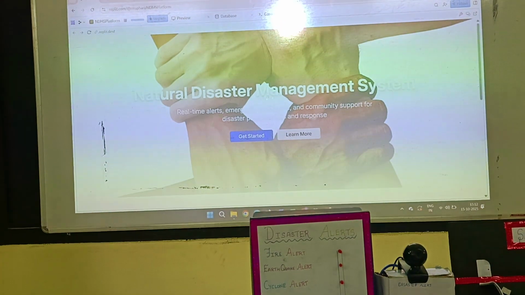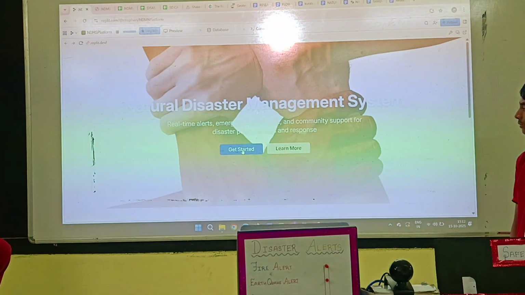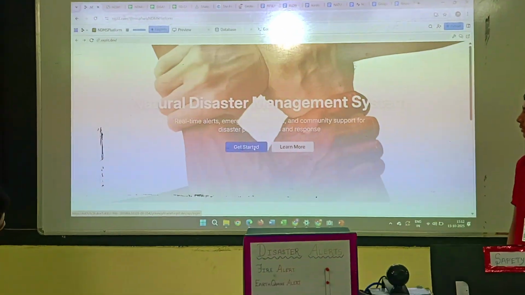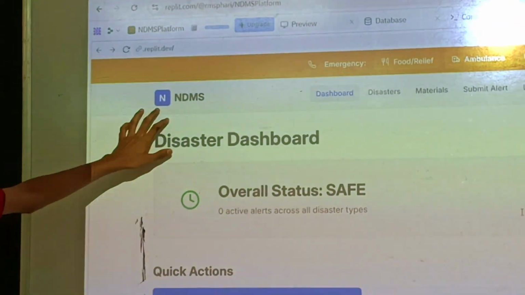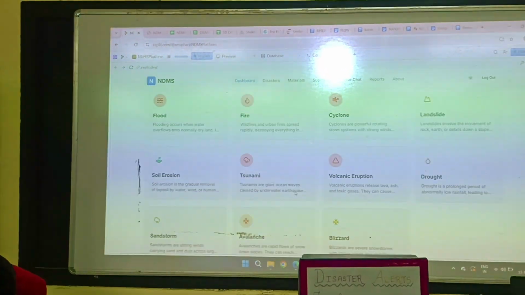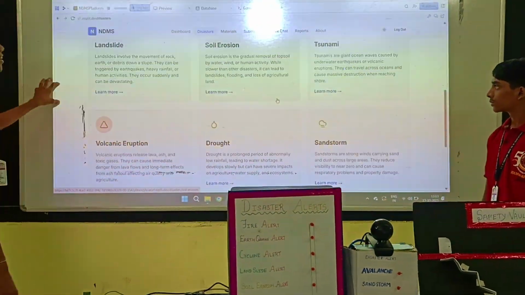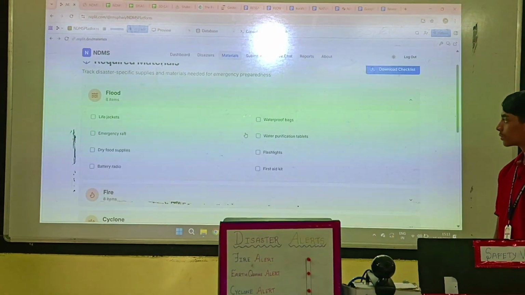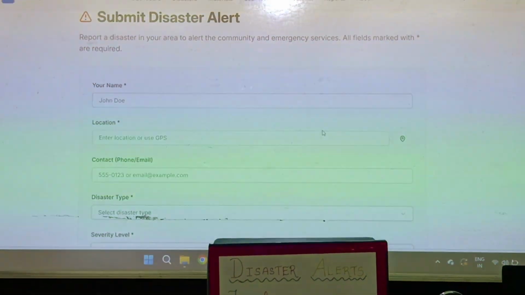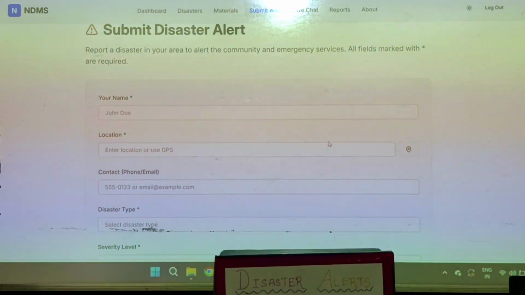This is our website. When we get started, we can see the dashboard page where we have the dashboard materials required and report all the details. Then we have the types of disasters and the level, and we have the information about disaster. Then we have the required materials for each disaster, for example fire. Then we have the submit disaster alert.